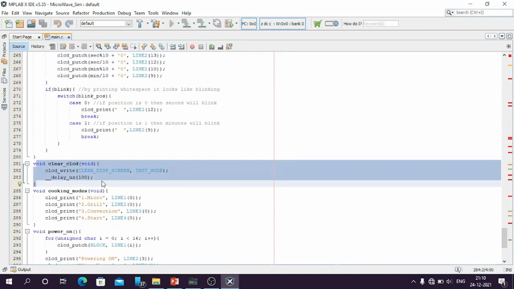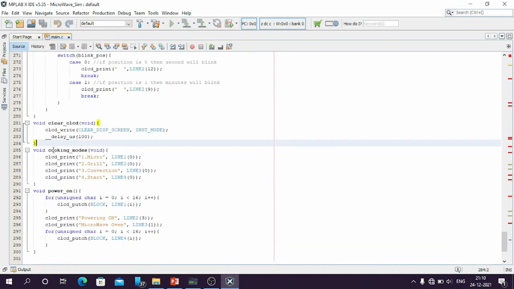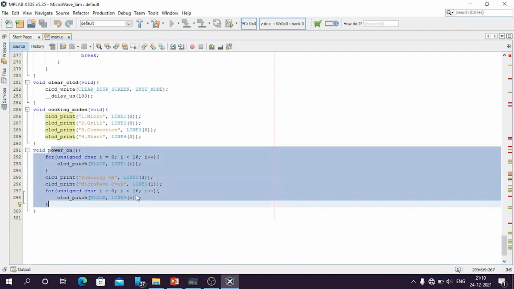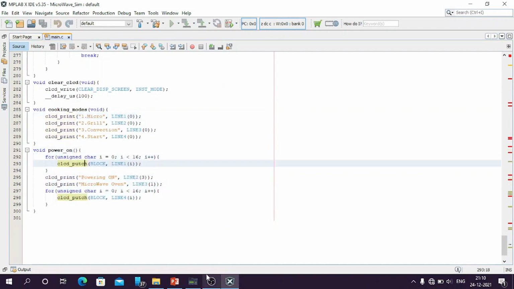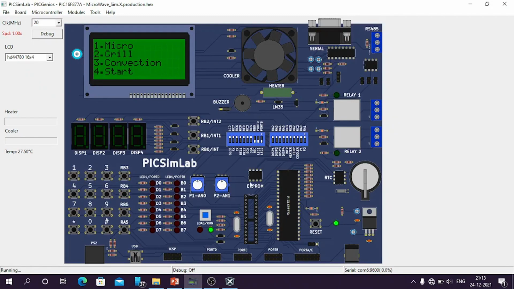Then we have the clear LCD function, which will clear the LCD. Then we have the cooking mode function, which will display all the cooking modes. Then we have the power on function, which will display the power on screen to the user. Now I am going to run the simulator.